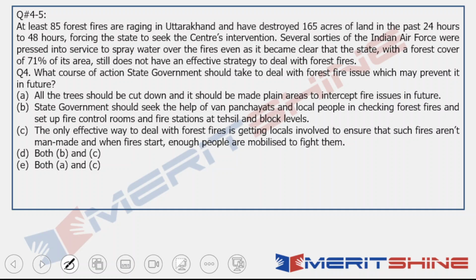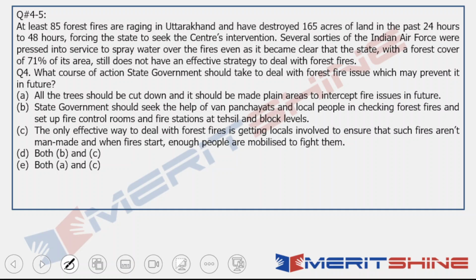So, what's the event? It's a statement of an event. What they are saying is that there were 85 forest fires raging across 165 acres of land in the last 1 to 2 days, and the state took the centre's intervention, and therefore the Indian Air Force helped to put down those fires. But this also shows that Uttarakhand, having 71% of its area under forest, still doesn't have an effective strategy to deal with forest fires. Right. So let's look at the question.